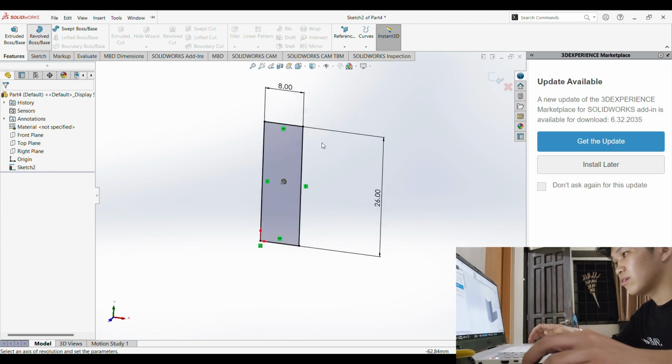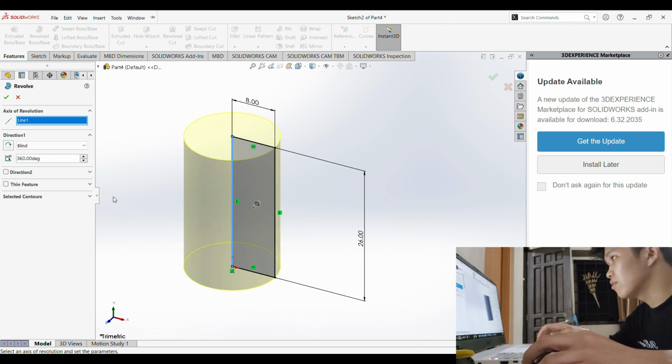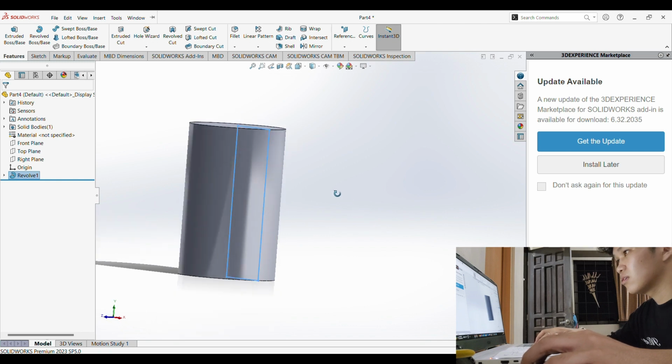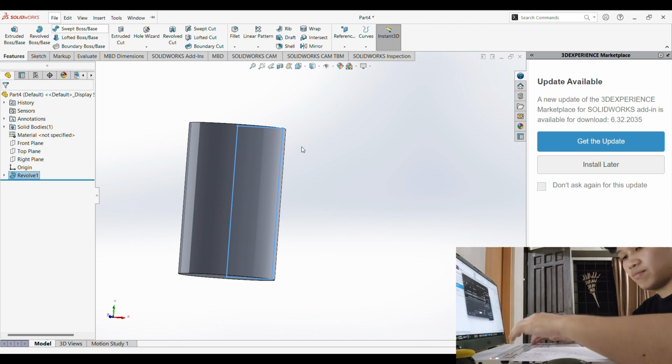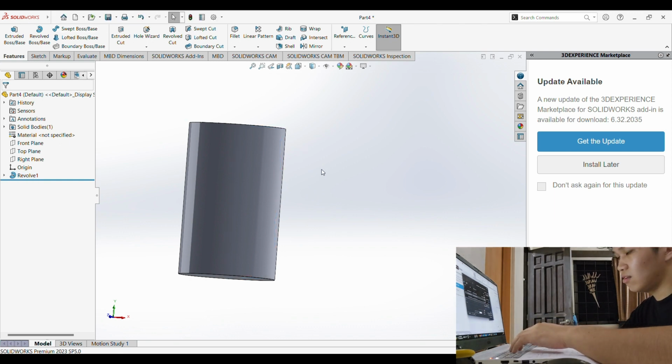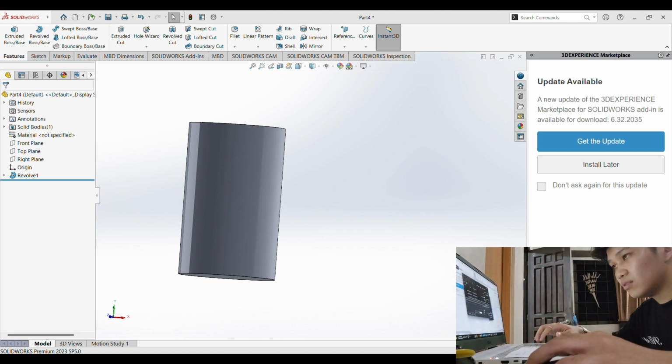So enter. There. Now you have the middle part, and we're gonna save this. I'll save it as middle pillar. Okay, let's just call it middle pillar 1. Save.